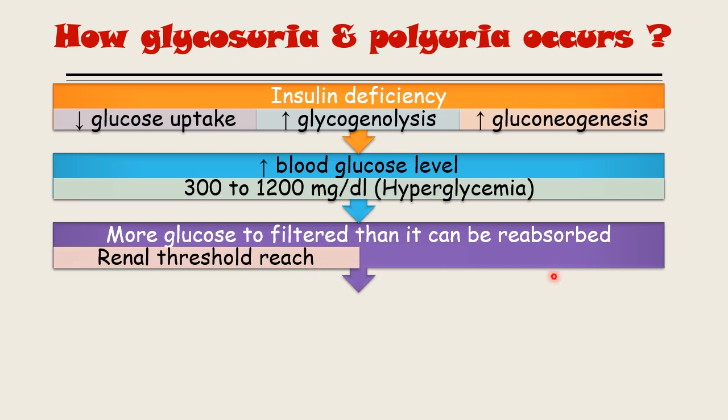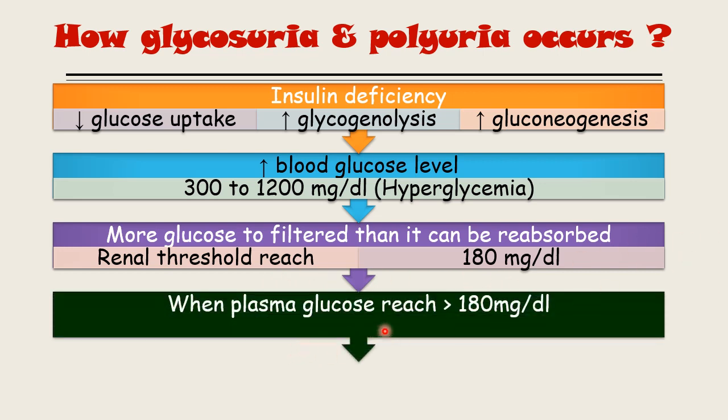So what is the renal threshold? The kidney has a capacity to reabsorb all the glucose that is filtered till the plasma glucose level is 180 milligram per deciliter. So in other words, if the glucose concentration in our blood is up to 180 milligram per deciliter, all the glucose that is filtered in the renal tubule is ultimately reabsorbed. Now once this renal threshold is reached, when the plasma glucose is more than 180 milligram per deciliter, it appears in the urine.